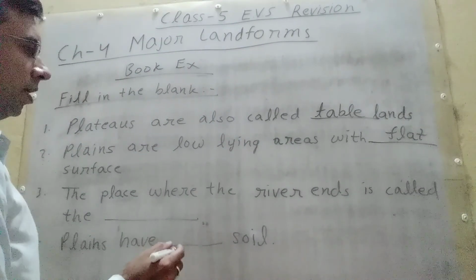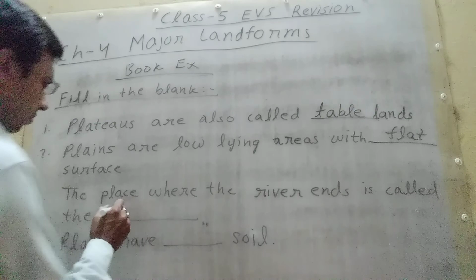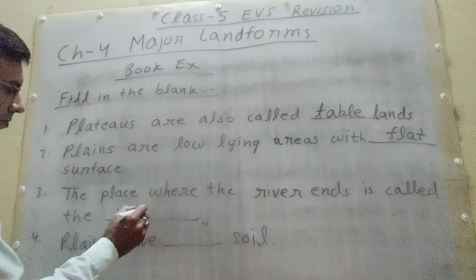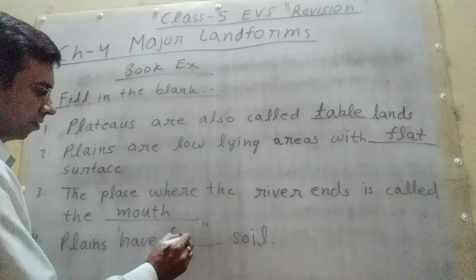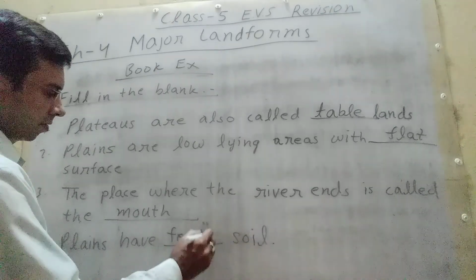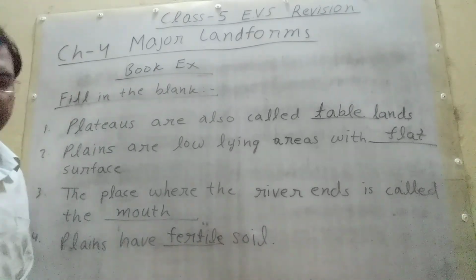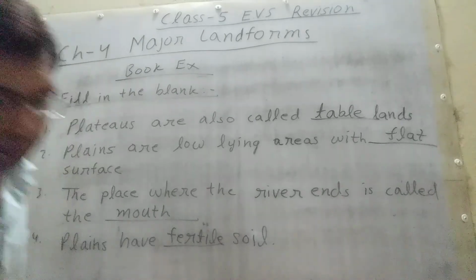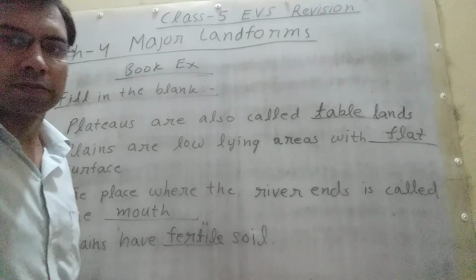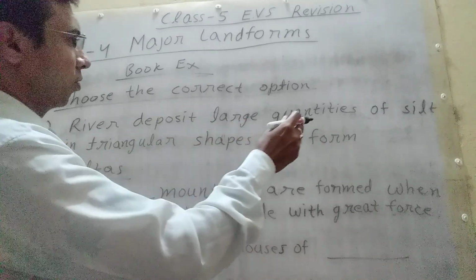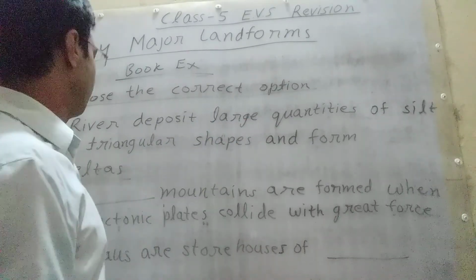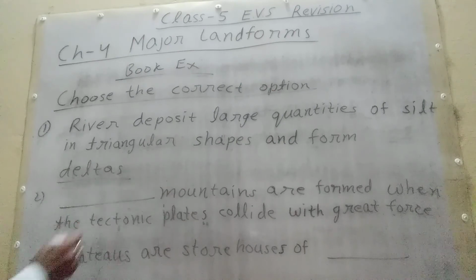The place where the river ends is called the mouth. Plains have fertile soil. Rivers deposit large quantities of silt in triangular shapes and form deltas.